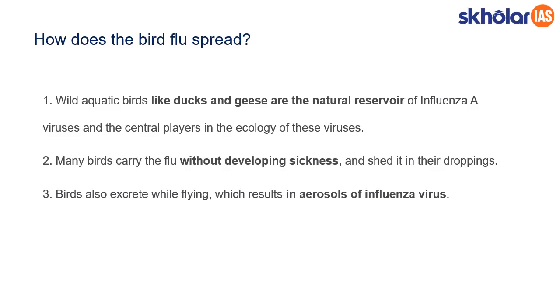And how is it transmitted? It could be transmitted via their droppings. Their droppings create aerosol of influenza virus, and when these aerosols come in contact with any chicken or bird, they infect the bird, the chicken and turkeys. So from ducks and geese, this is transmitted through aerosol, droppings or point of contact to the target organisms, chickens and turkeys. Also, certain bird flu strains are found to attack humans. They have a different strain number, but it is found that the flu affects humans also in some cases.